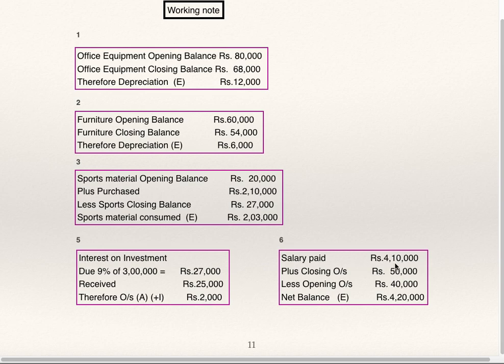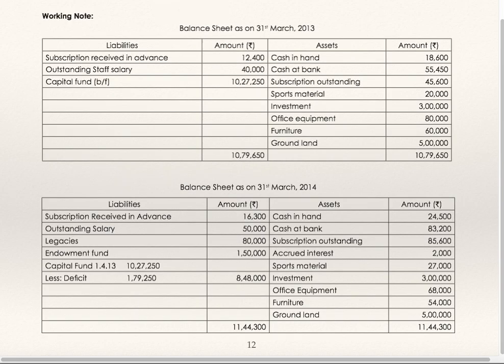Salary paid 4,10,000 plus closing outstanding 50,000 minus opening outstanding 40,000. So on the expenditure side, the net salary figure is 4,20,000. Now I will show you how to prepare the opening balance sheet and closing balance sheet.